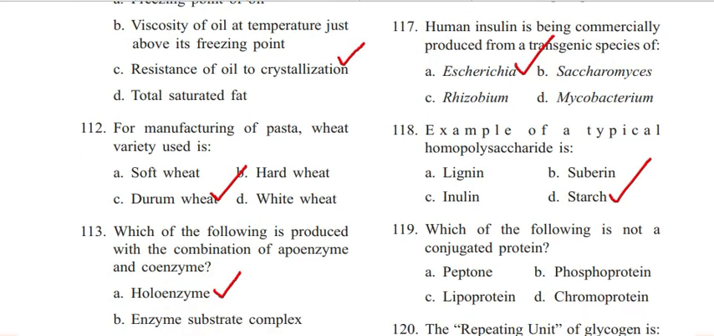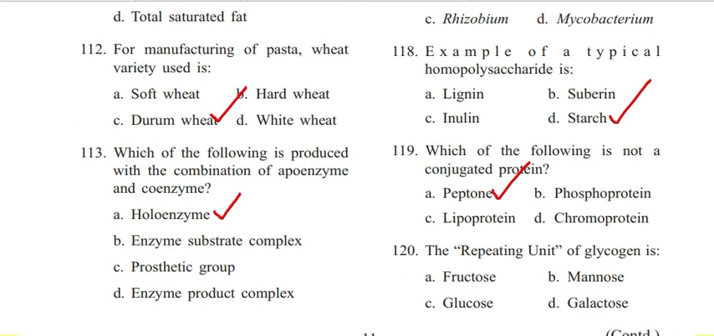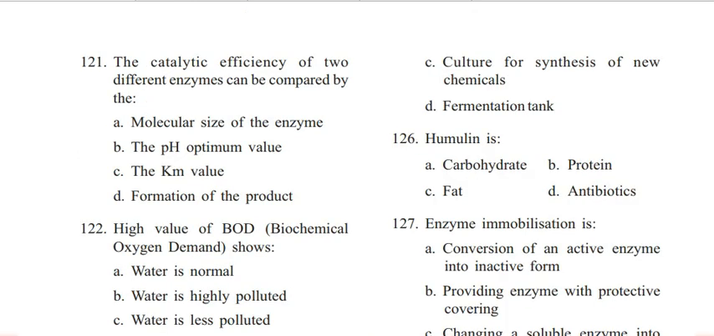Next question, 119. Which of the following is not a conjugated protein? Peptone, phosphoprotein, lipoprotein, chromoprotein. Answer is A. Peptone. Next question, 120. The repeating unit of glycogen is fructose, mannose, glucose, galactose. Answer is C. Glucose. Next question is 121.